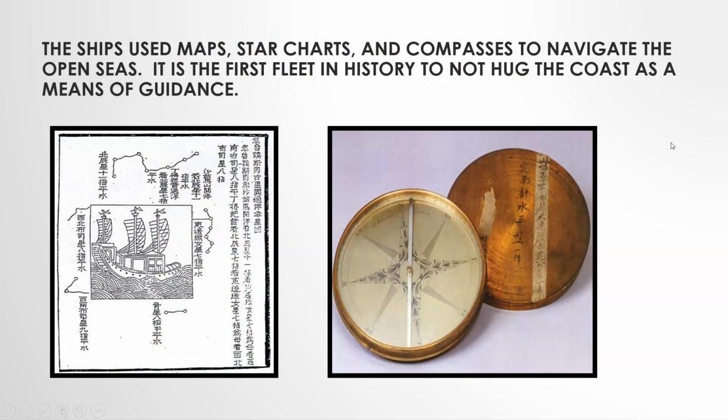So anyway, he used maps, star charts, and compasses to navigate the open seas. And it was the first fleet in history that didn't have to hug the coast as a means of guidance, because prior to Zheng He, essentially you really had to hug the coast to figure out where you were. The Vikings were able to do their thing when they made their way to North America, but for the most part, most sailing people were just following the coast. So this technology in terms of navigation on the seas pushed mankind forward again. We're only as good as our technology, that kind of thing.